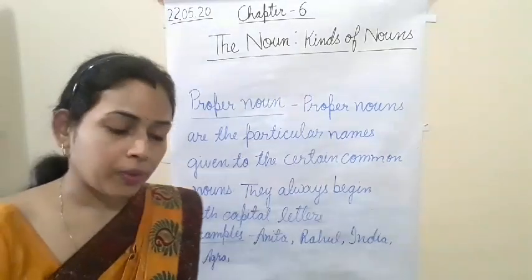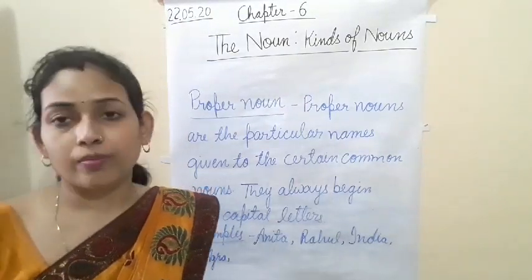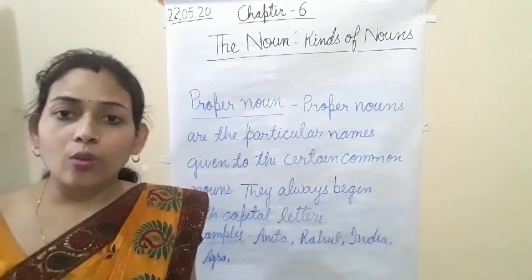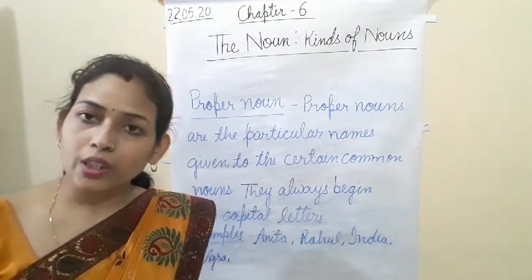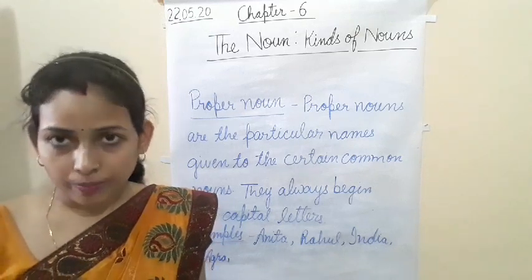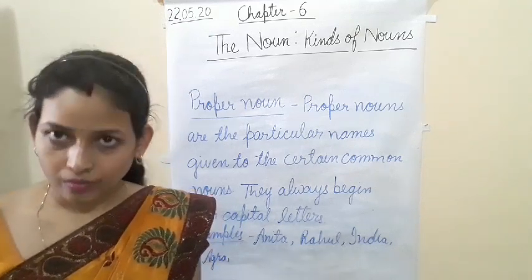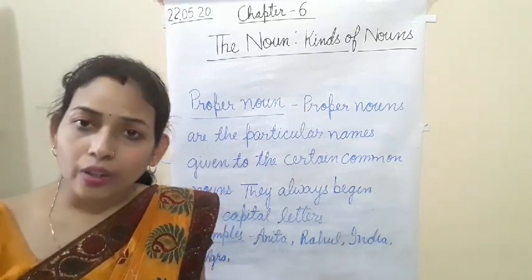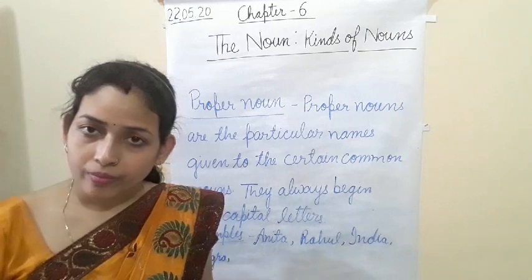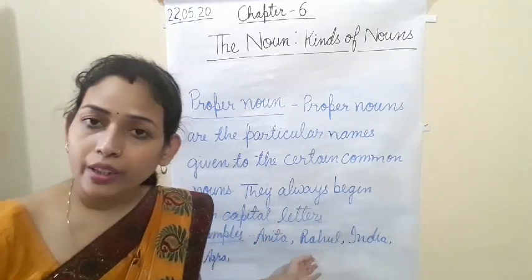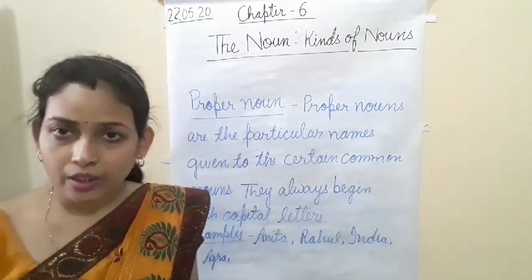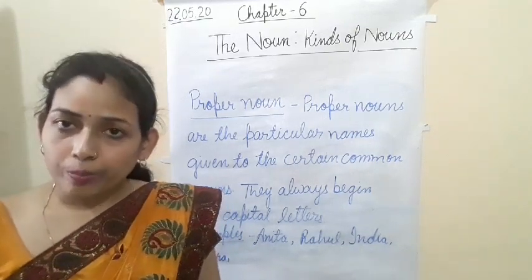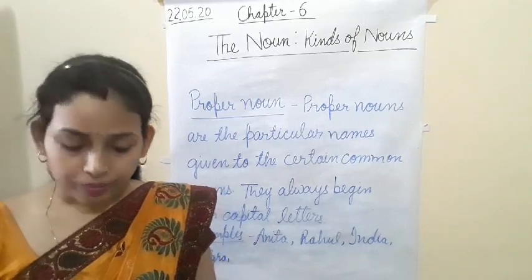So names of people, like Rahul, Ravi, Anita. Okay, your name, your friend's name, those are proper nouns. Okay. So names of the person, like your name, my name, or here I have written, your friend's name, your mother's name, your father's name, all are examples of proper noun. Okay.